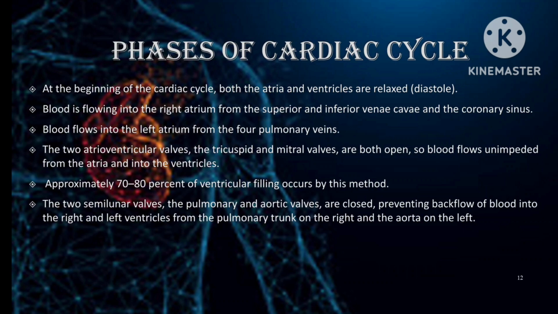The two semilunar valves, the pulmonary and aortic valves, are closed, preventing backflow of blood into the right and left ventricles from the pulmonary trunk on the right and the aorta on the left.